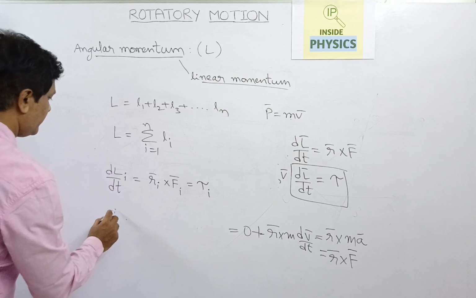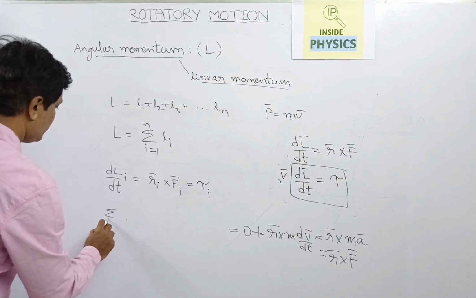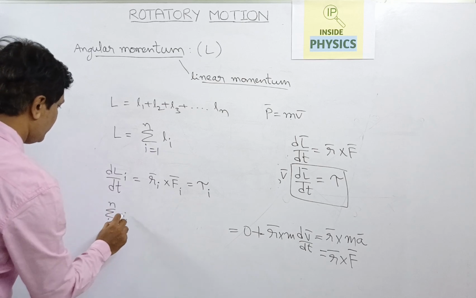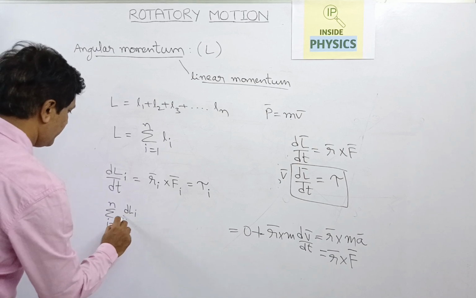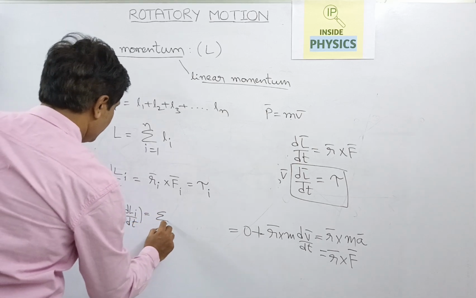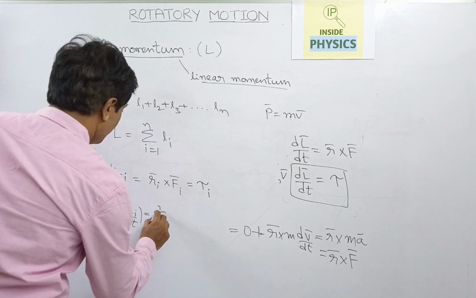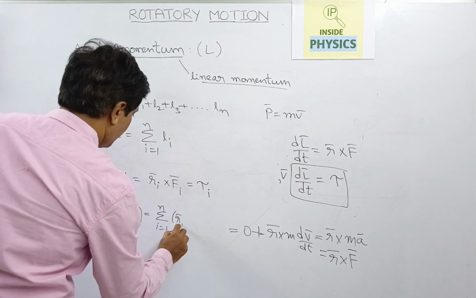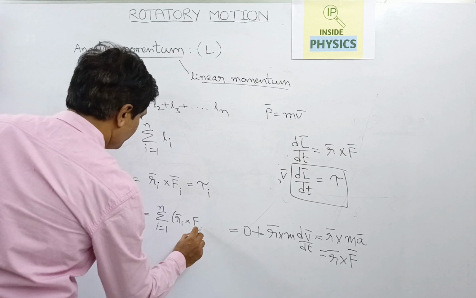This will be the sum from i equal to 1 to n of dLi by dt is equal to the sum from i equal to 1 to n of r i bar cross F i bar.